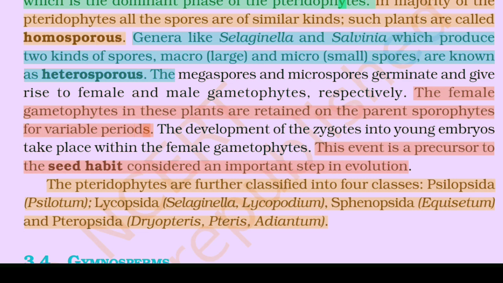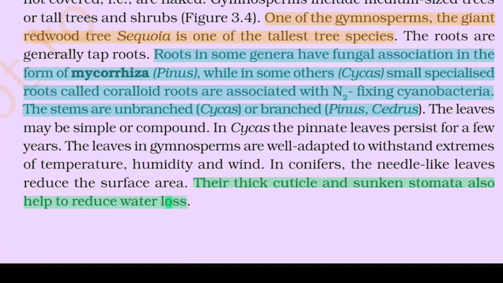The pteridophytes are further classified into four classes: Psilopsida (Psilotum), Lycopsida (Selaginella, Lycopodium), Sphenopsida (Equisetum), and Pteropsida (Dryopteris, Pteris, Adiantum). Gymnosperms. The gymnosperms (gymno: naked, sperma: seed) are plants in which the ovules are not enclosed by any ovary wall and remain exposed both before and after fertilization. The seeds that develop post-fertilization are not covered, they are naked. Gymnosperms include medium-sized trees or tall trees and shrubs.